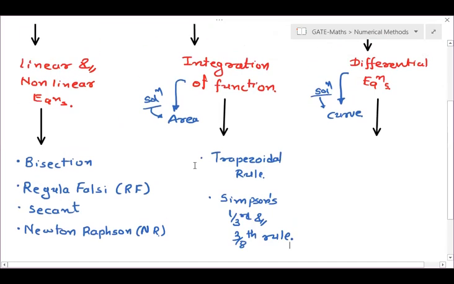Now for numerical solution of differential equation, we are going to learn Euler's method and RK method, that is called the Runge-Kutta method.